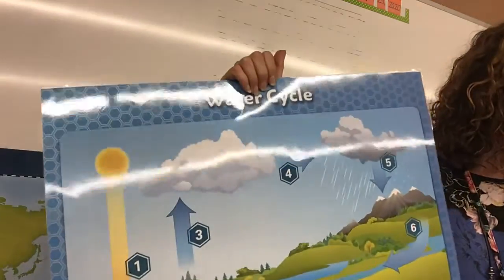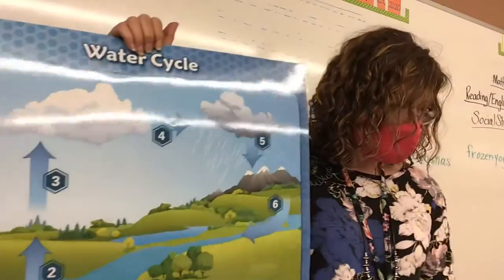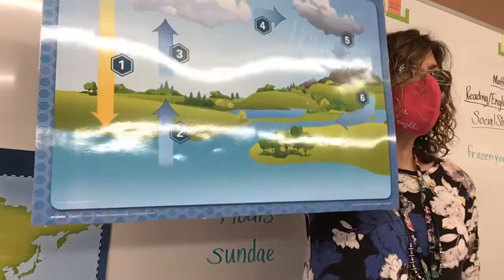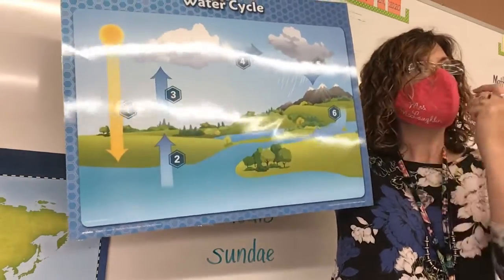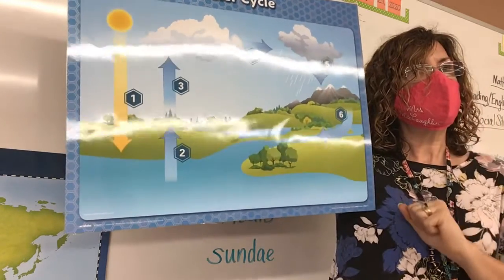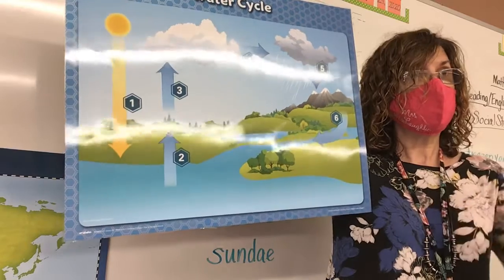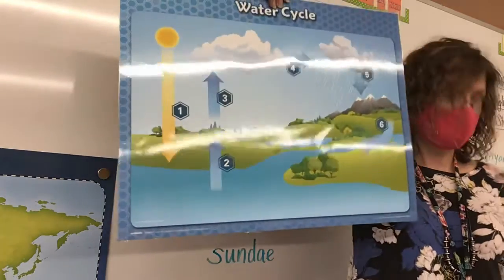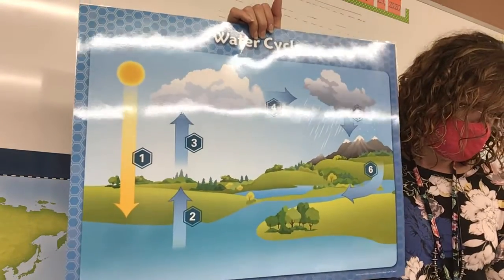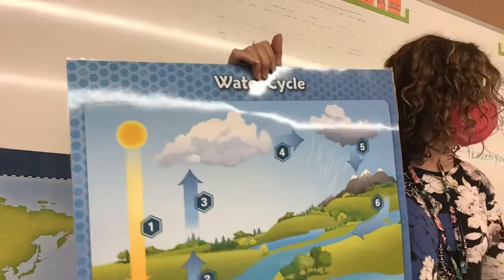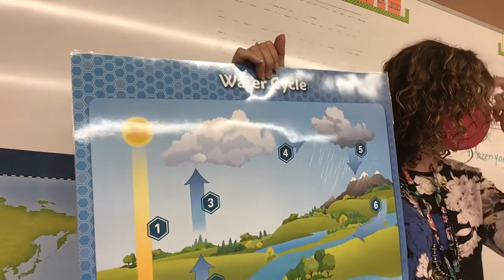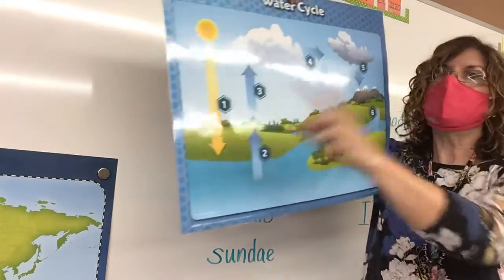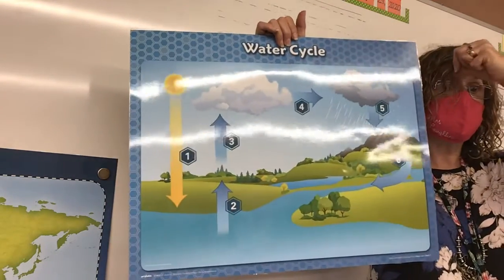Alright, so everybody, look at the worksheet that you have before you, and everybody look at number 1. Alright, number 1. And look at the sentences below there. Okay. Adam, do you hear me saying that we're going to do our worksheet first? Okay, so get your worksheet. Alright, what is happening in number 1? Ben? The sun heats the earth's water. Yes, so you need to find the sentence. It says the sun heats the earth's water, and put a number 1 by it, because the number 1 in the picture is the sun heating the earth's water.